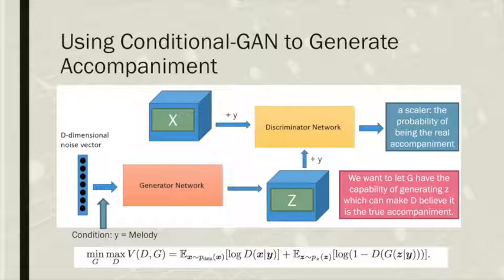So here is the value function. It can guide the generator to have the ability of generating an almost real accompaniment. And this is the goal we want to achieve. So here are the results.